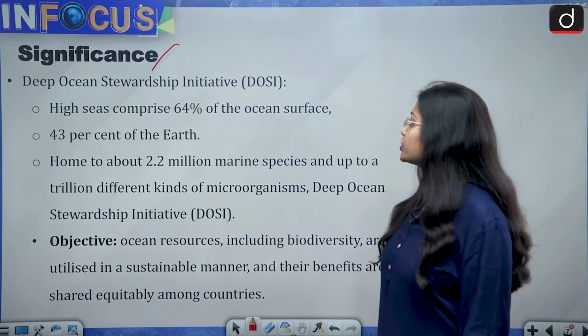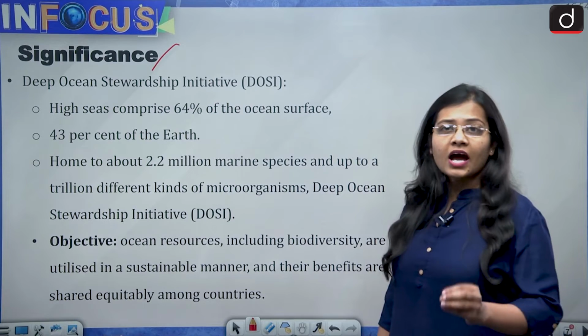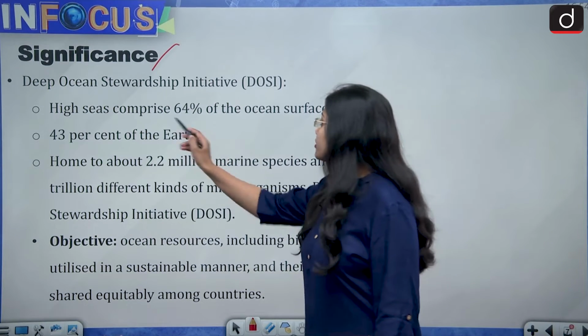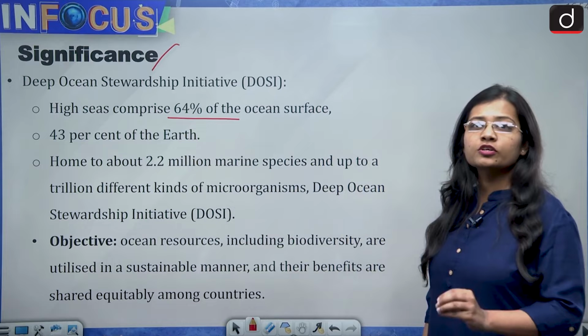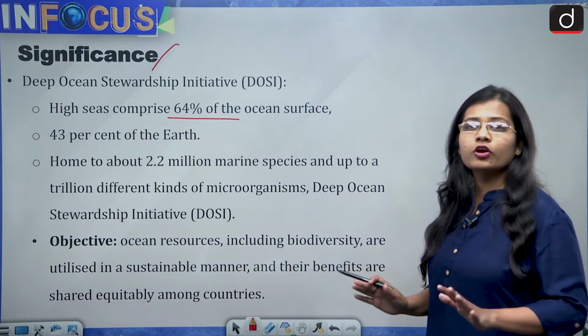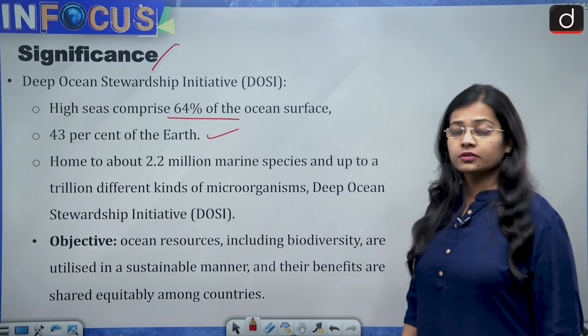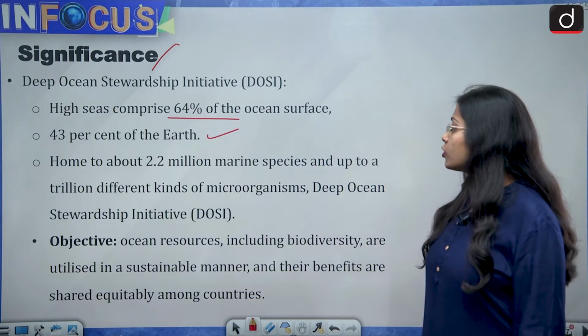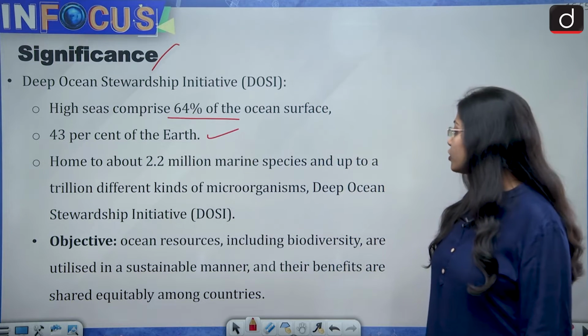The Deep Ocean Stewardship Initiative says that the high seas comprise 64% of the ocean surface. So all over the globe, 64% of the ocean surface is high seas, and 43% of the total earth. It is home to about 2.2 million marine species and up to 1 trillion different kinds of microorganisms.